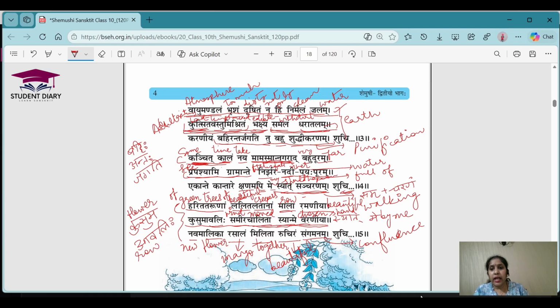Okay, and then he is saying that together, rasala means the mangoes. Together they have the mango trees and the navmalika trees. Navmalika is a kind of flower. So together they are making a beautiful confluence. They are looking very beautiful. Navmalika is, I think, a white colored flower, and mangoes we know, right? So yellow, green color. So together they are looking very beautiful. So in this shloka, the poet is describing the beauty of a particular garden, right? Or a forest, you can say, in which there are a lot of trees and they are looking very beautiful all together, right?